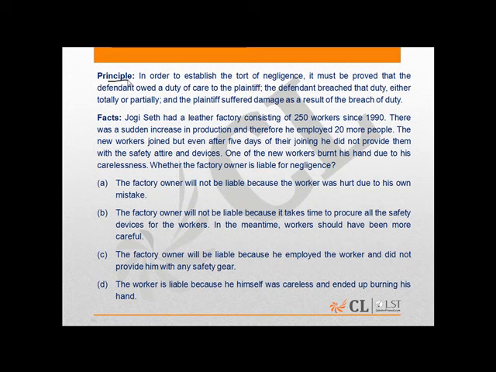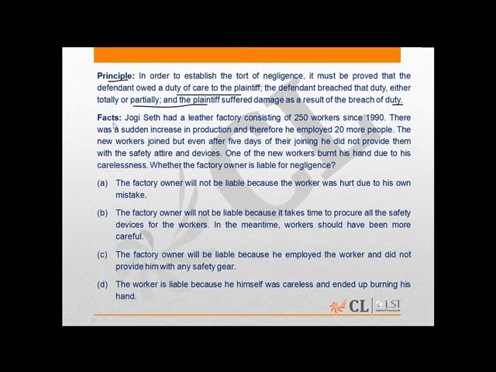Now in this question we have one principle. The principle states that in order to establish the tort of negligence, it must be proved that the defendant owed a duty of care to the plaintiff, the defendant breached that duty either totally or partially, and the plaintiff suffered damage as a result of the breach of duty.